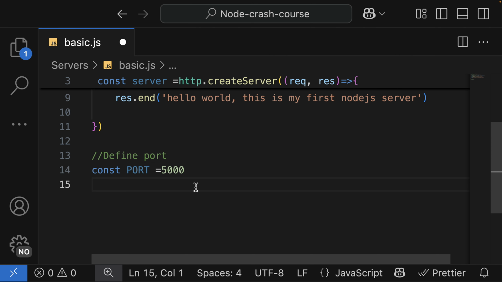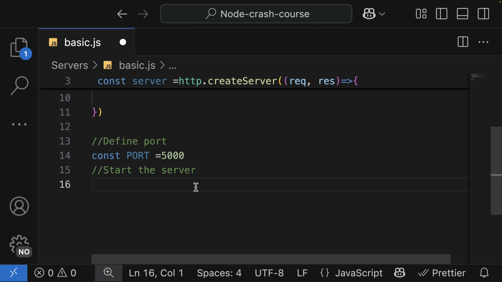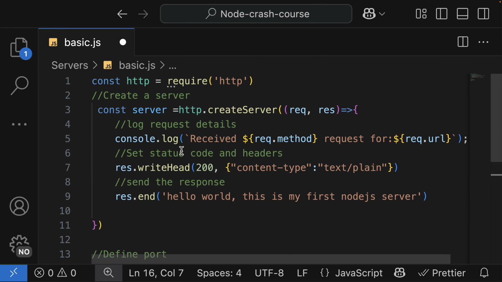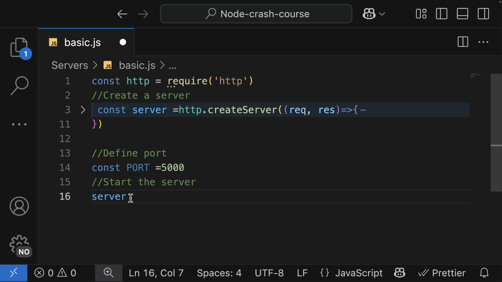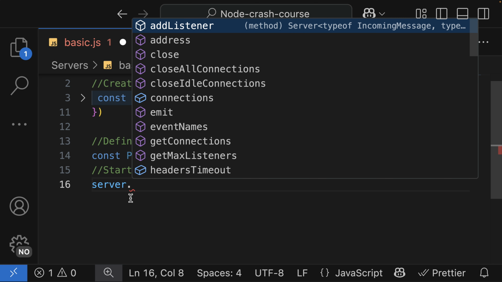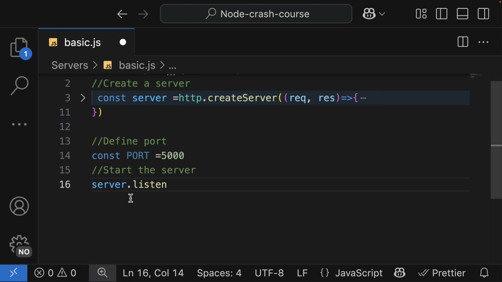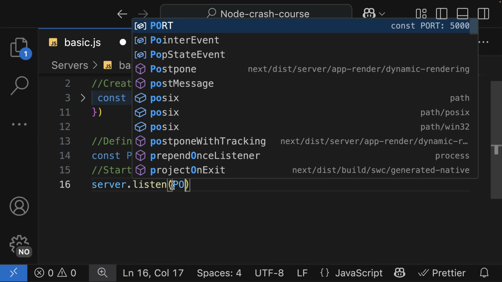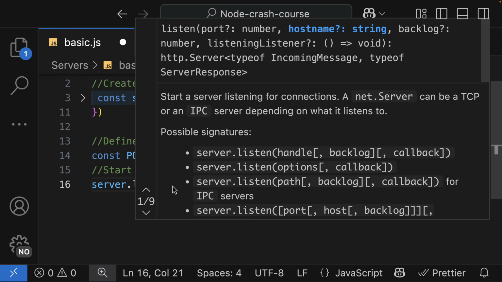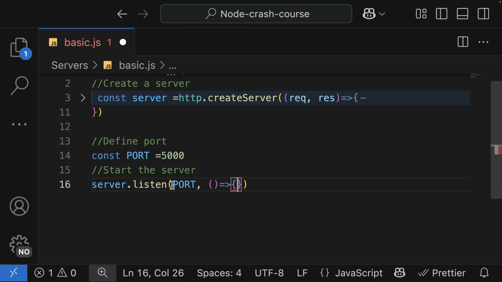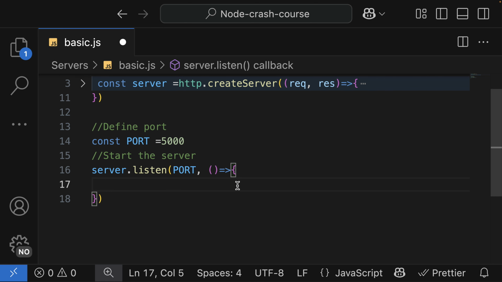So now we are going to start our server. And how do we start? We're going to use the server that we got from the creation of the server here, which is this. And on that, we have a method called listen, which means our server is going to listen to this port, which is 5000 here as port, and then comma a callback function. And this callback function is going to be fired when our server gets connected.